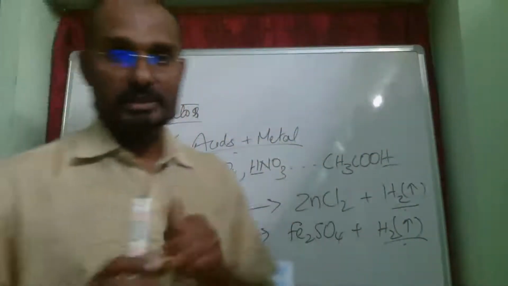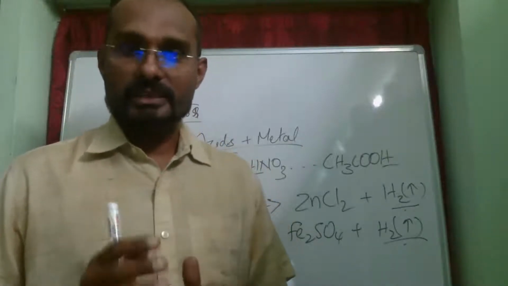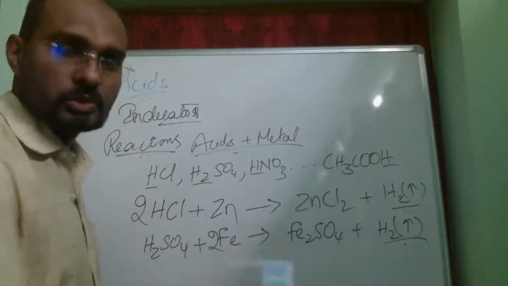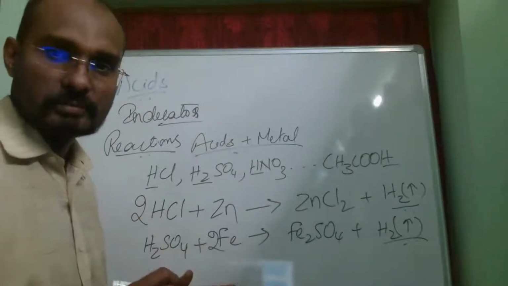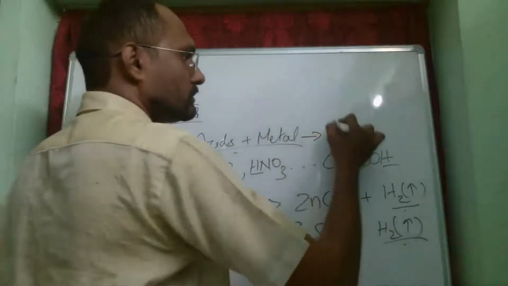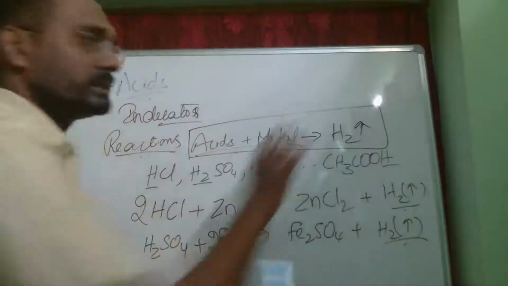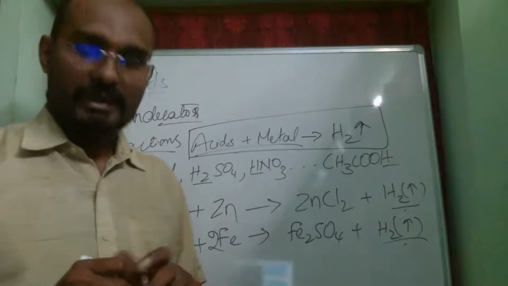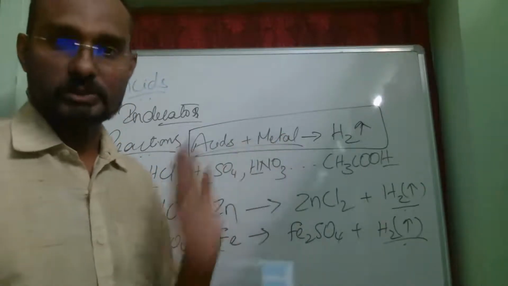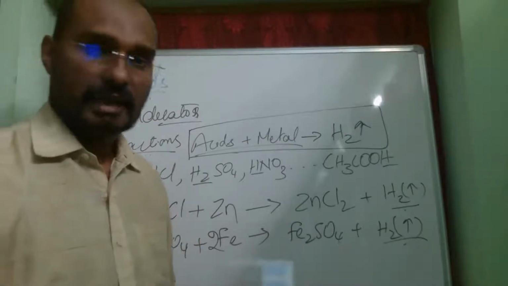So now let me tell you one trick. One of my students was actually asking this. It is difficult to remember each and every reaction like this, so we have a generalized form. Acids react with metal, they give hydrogen gas. We remember only this, provided we are aware of the condition that the metal should be more reactive than hydrogen. That's it. So this is how metals react with acids.